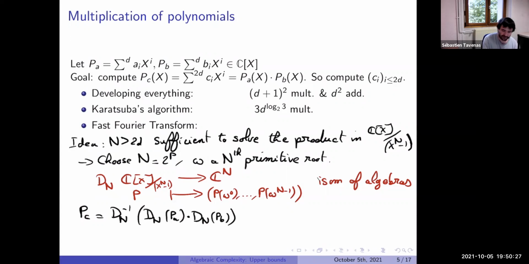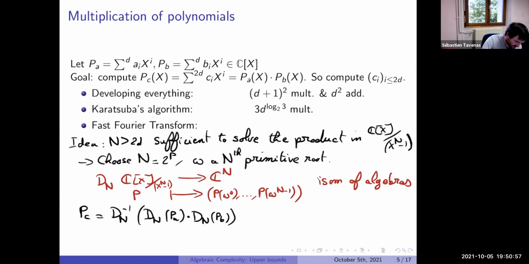We do one direction of the isomorphism. Here we do the product, and we come back from the isomorphism. The idea is now when we do the multiplication, we just multiply two n-tuples in C, so we just need n multiplications. So the only thing left is to show that this transformation is easy to compute, it's fast to compute.